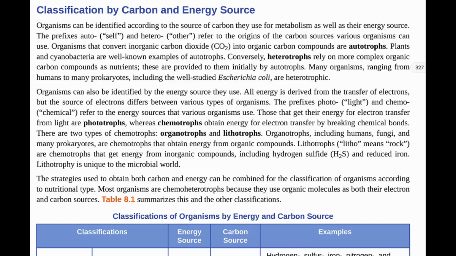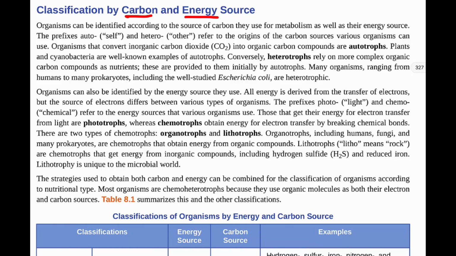All right, so using that little refresher about metabolism and exergonic reactions and endergonic reactions, we can talk about classification of microorganisms based on carbon and energy source. And this is something that we have already seen a lot as we were going through chapters 4 and 5, looking at the different types of organisms and how they were classified. But now we're going to actually get into the meat of these terms, what they're actually meaning.